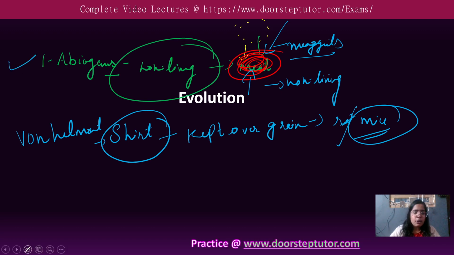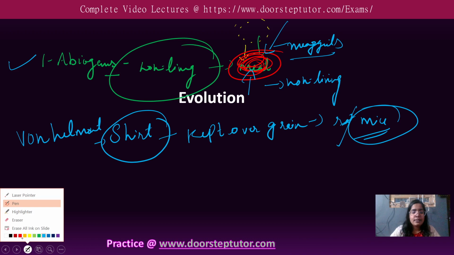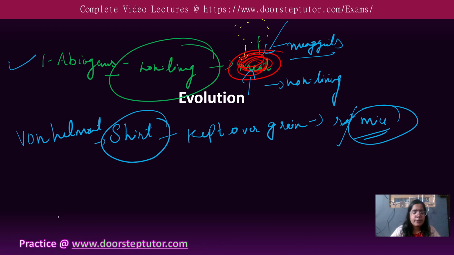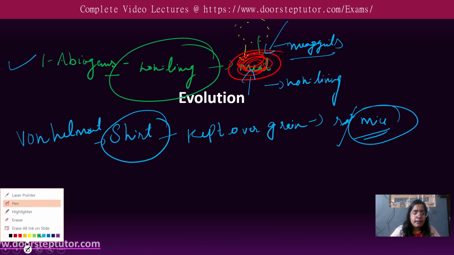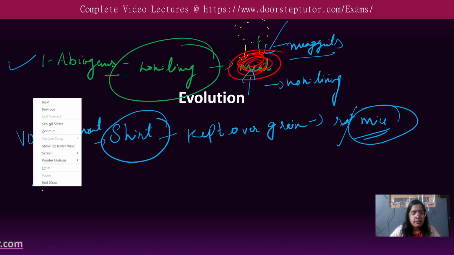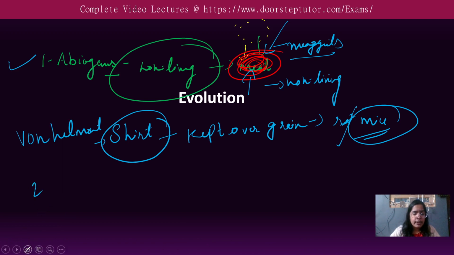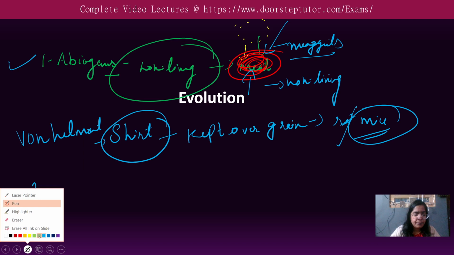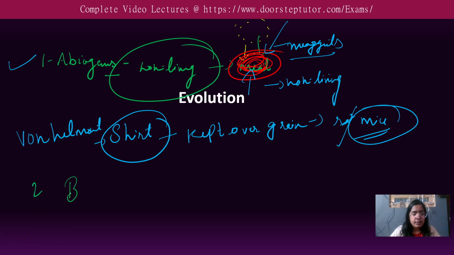Now if we talk about the second concept, where we discuss that life originated from living beings, how? The second concept was all about biogenesis, right? I am writing it in green, biogenesis. So what was that?